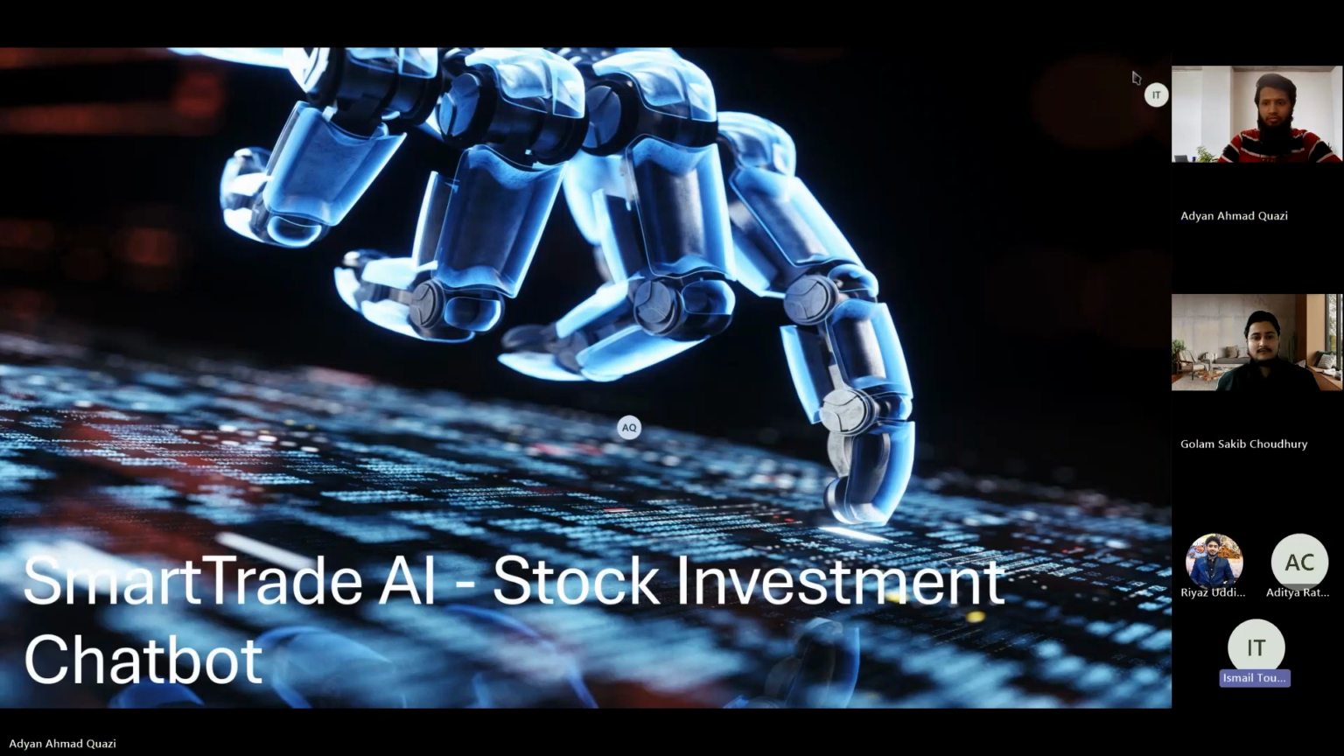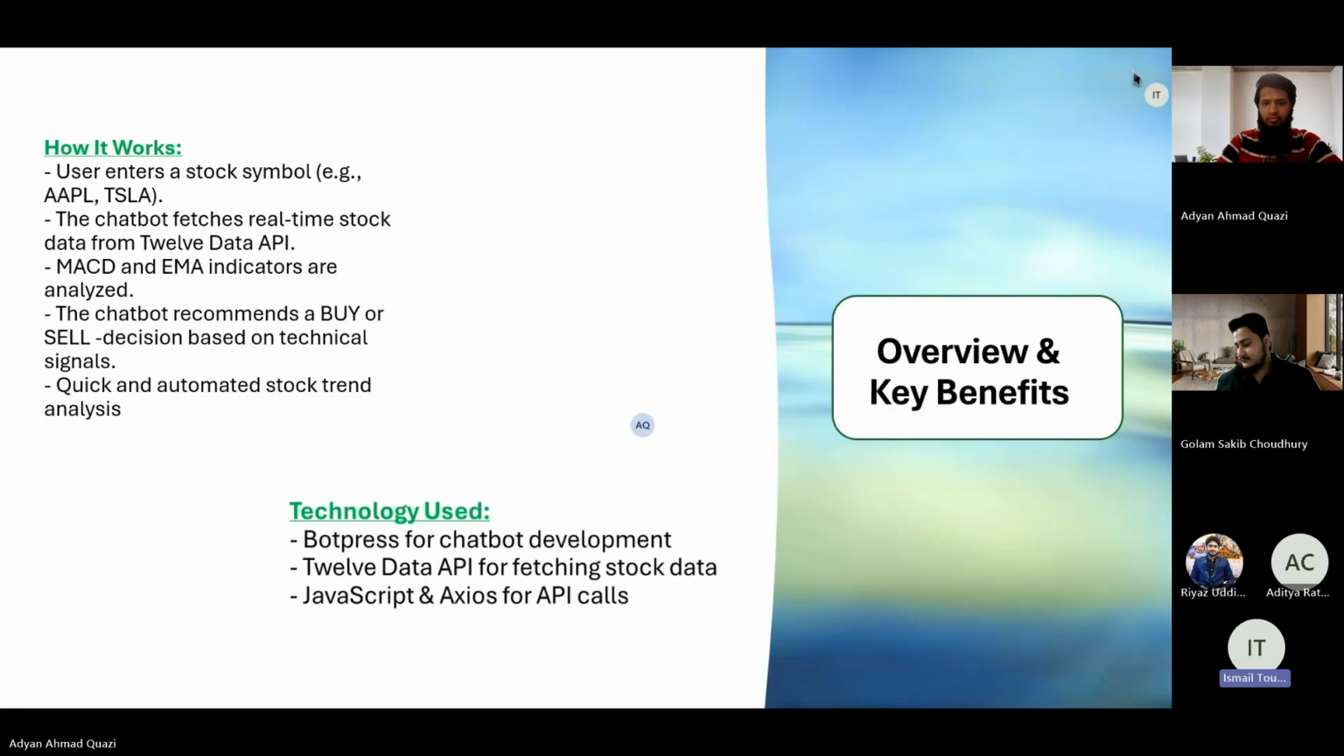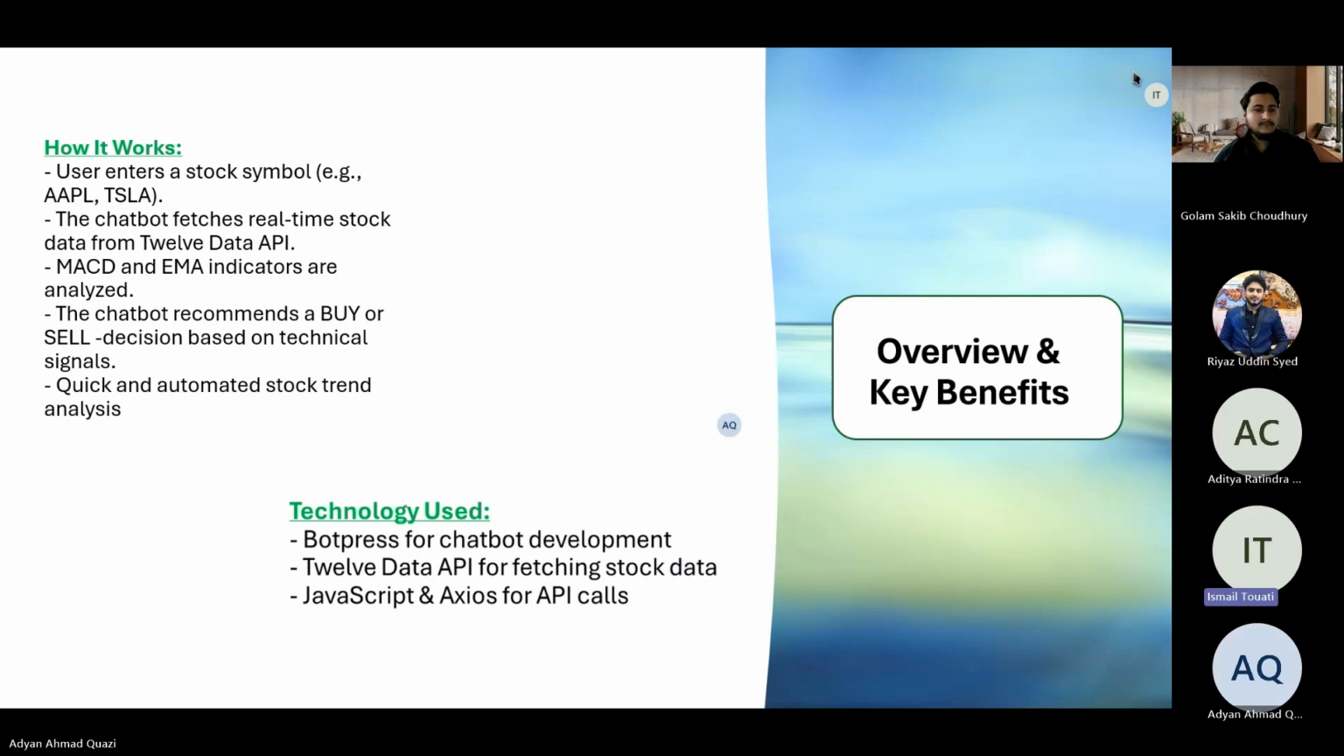And from here, the chatbot. How it works is we enter the symbol, Apple or Tesla, so basically S&P 500. It uses MACD and EMA indicators for analyzing, and the technology used was BotPress and Twelve Data. The API was from Twelve Data, and we use JavaScript and Axios for API calls. Next, please.